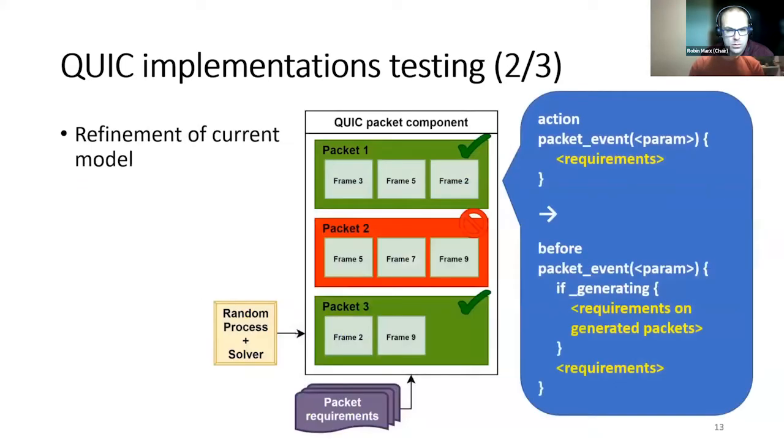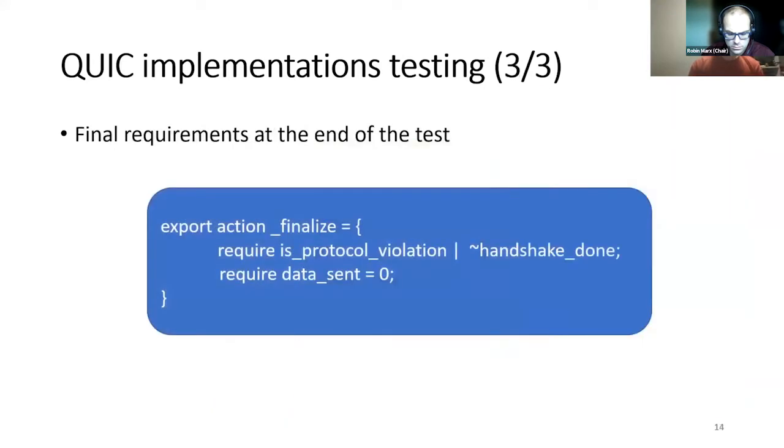The second point to influence a test is that we can add requirements only on the generated entities. This can have several uses. The first one would be to further parameterize the test with a specific version of QUIC. For example, we can also restrict the generated field values to make the test less random and more efficient. Another use is to generate entities that are not respecting the QUIC specification as defined in the RFCs. This last use was left by the original author as future work, and this is one of our contributions.